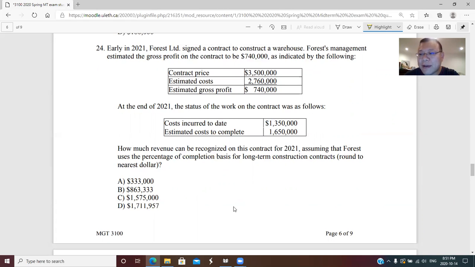Contract price $3.5 million, estimated cost $2.76 million, gross profit $740,000. At the end of 2021, the status of work on the contract was as follows. Cost incurred to date 1.35, estimated cost to complete 1.65. How much revenue can be recognized on this contract for 2021, assuming the company uses the percentage of completion basis for a long-term contract?